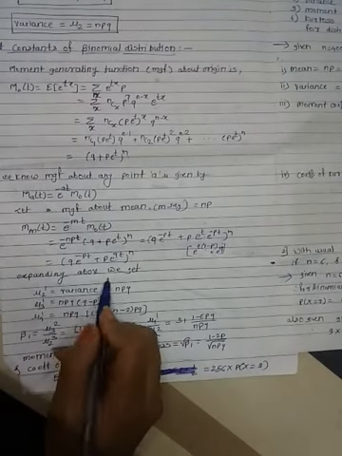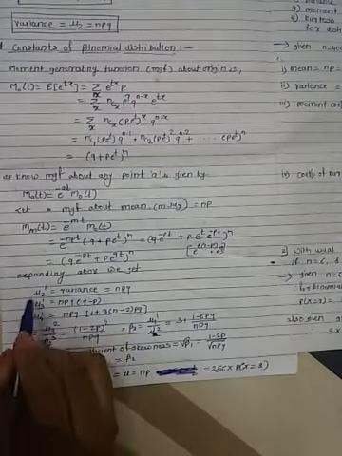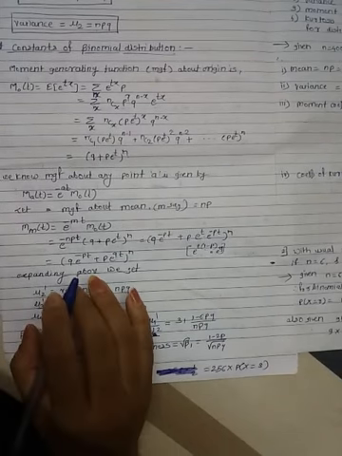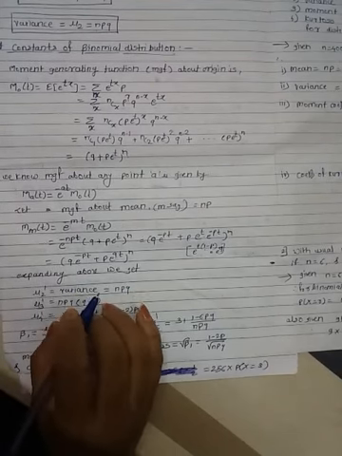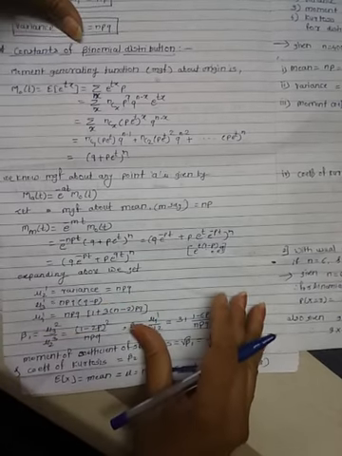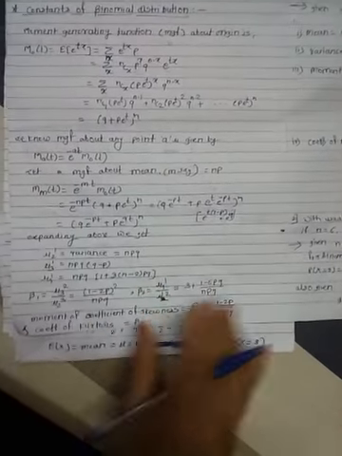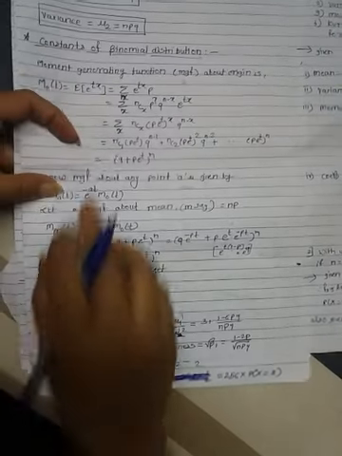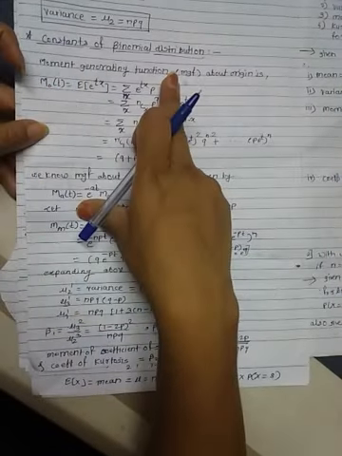Okay, now expanding above, we get mu2 dash. In between there are so many steps, but it cannot be asked in the exam, so directly you have to mug up all these things. These are some constants; we are studying the constants of binomial expansion. You have to mug up all these formulas.